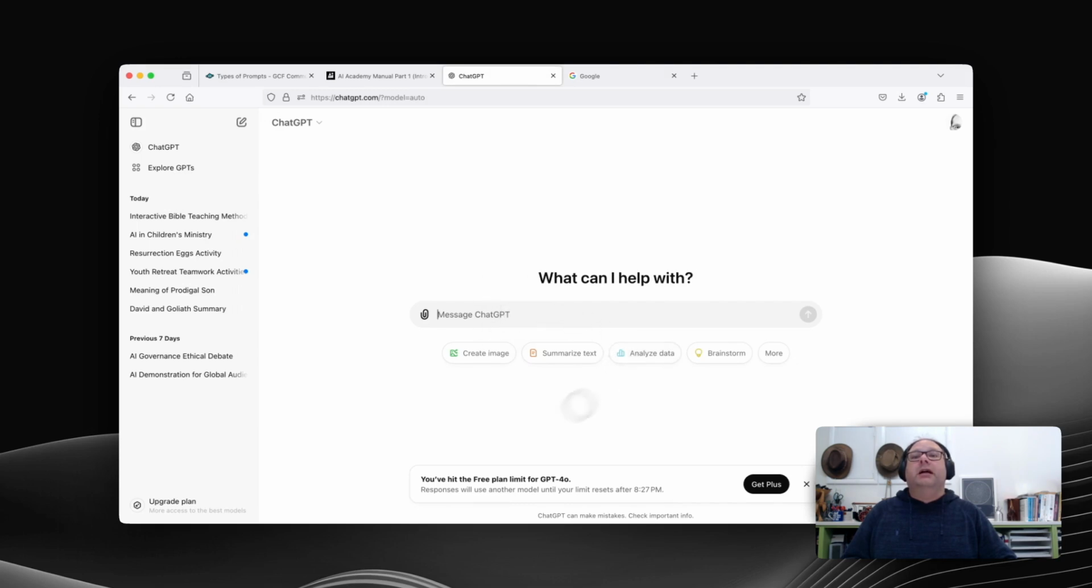Let's ask the question. Okay, now you can see here, this has actually come up: you've hit the free plan limit for GPT-4o. If you're on the free plan, GPT-4o is its latest model, and you only get a certain amount of tokens with that model. After you've been using it for a certain amount during the day, and obviously I'm using it a lot at the moment, your access to GPT-4o will cease and you'll be downgraded to a lower model.